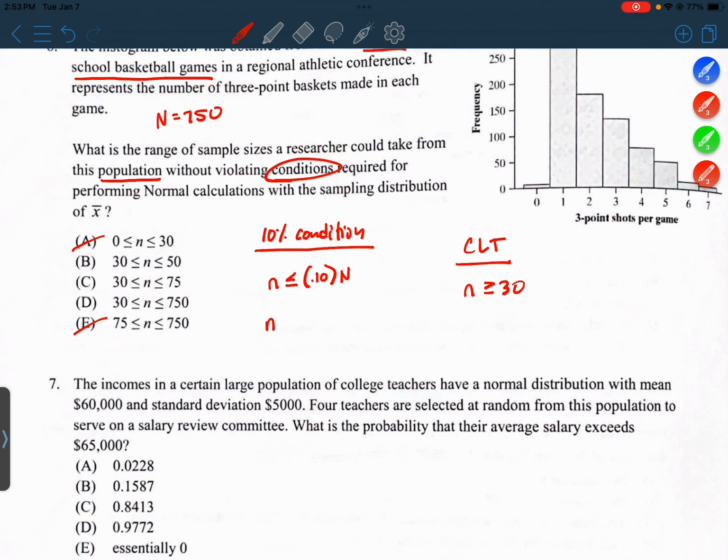All right. So we get n, little n, sample size, is less than or equal to 10% of 750, which is 75. Okay. So on one hand, n has to be greater than or equal to 30, but on the other hand, it has to be less than or equal to 75, and choice C expresses that in one inequality.